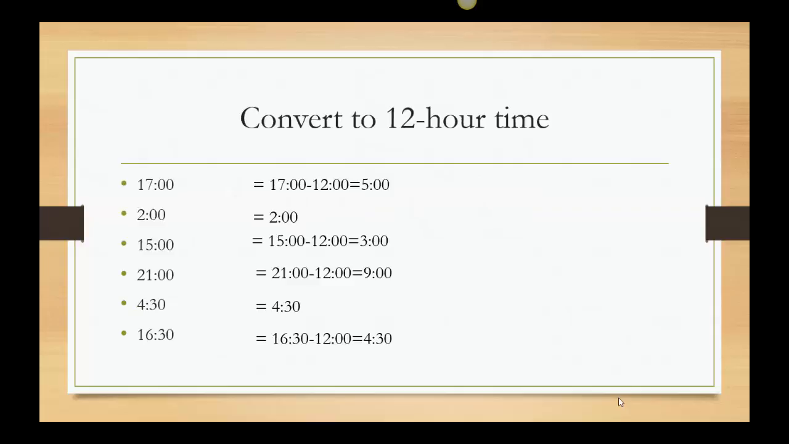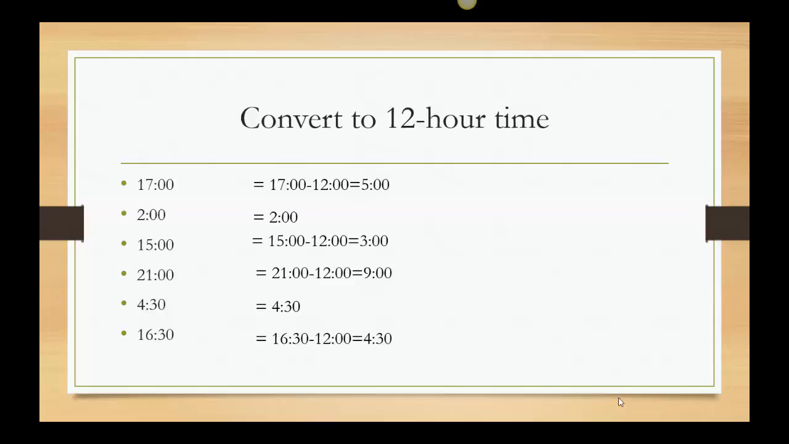So if we said 17 o'clock, that's really 17 minus 12, 5 o'clock, our time. 2 would mean 2 a.m., so that 2, because it's less than 12, nothing happens. 15 o'clock, well, that's greater than 12, so 15 minus 12 would be 3 o'clock. 21, again, greater than 12, so 21 minus 12 is 9, so this would be 9 p.m.